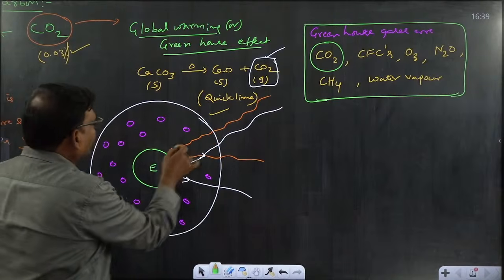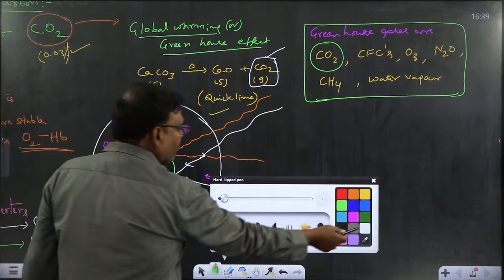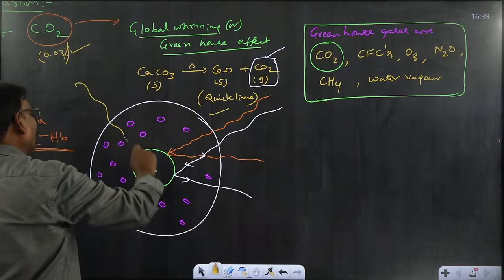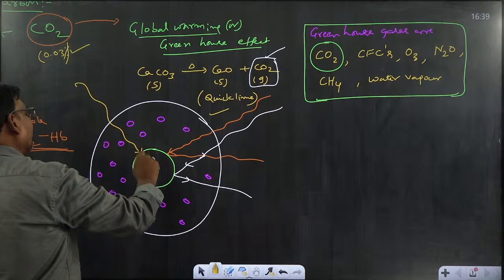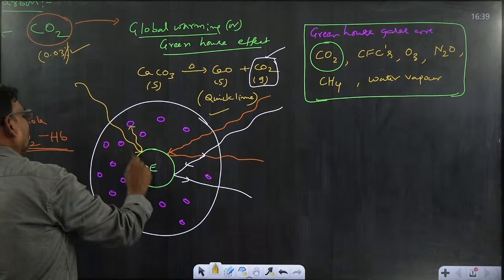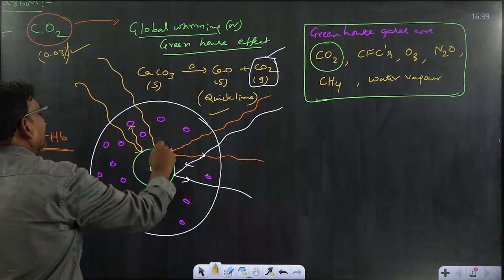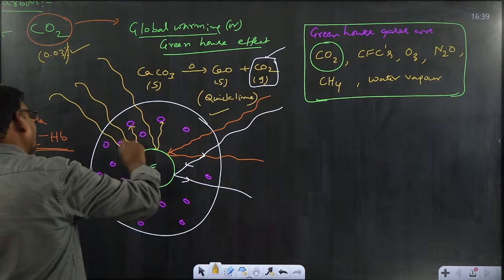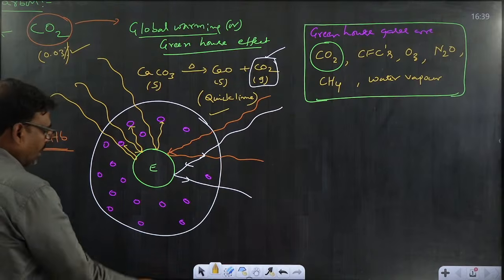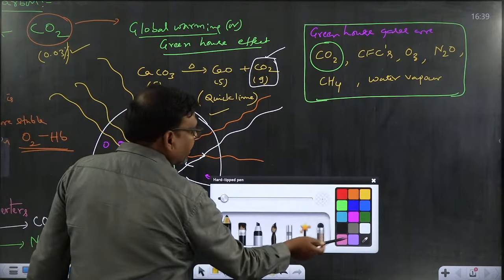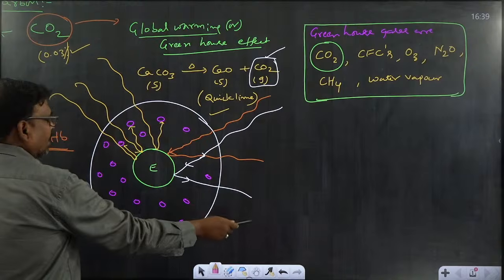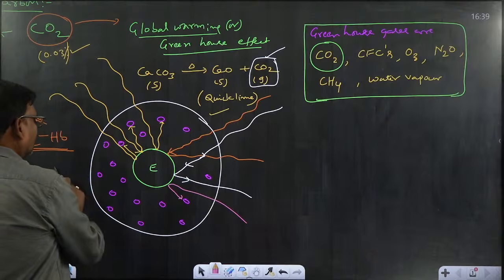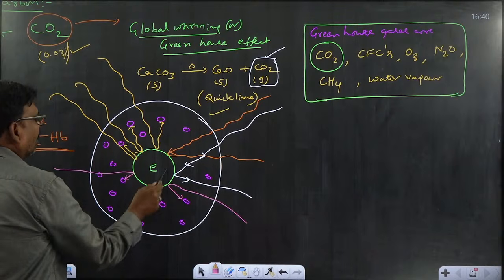The presence of these gases will prevent the back radiation. The sun radiation falls on the earth, and the reflected rays will be absorbed by these gases. That's why the surface of the earth will be heated due to the striking of these radiations around the earth.